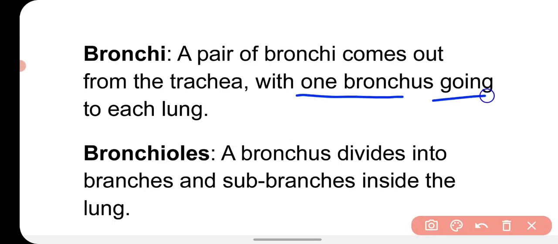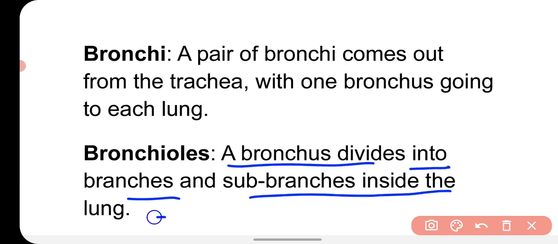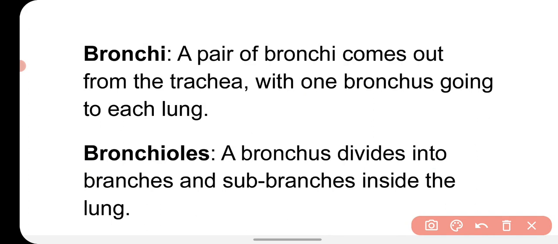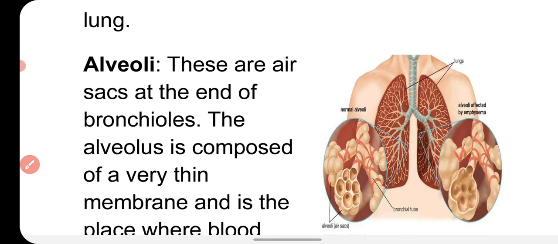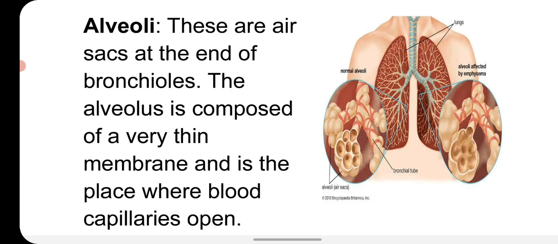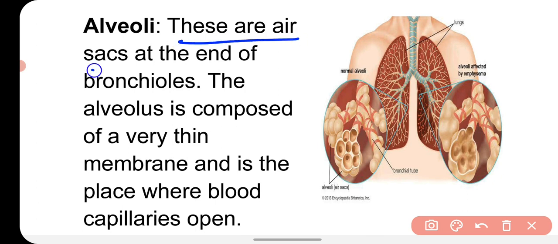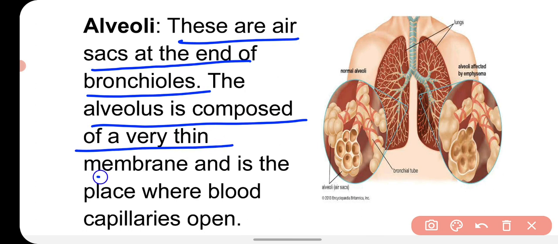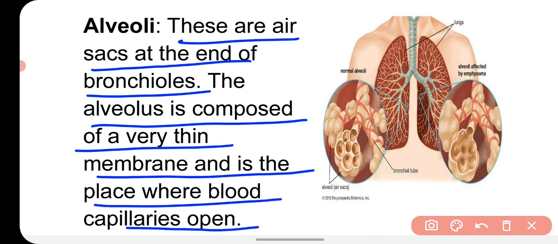and each bronchus goes to each lung, and after that the bronchus divides into branches and sub-branches inside the lung, called bronchioles. So the sub-branches of the bronchi in the lungs are called bronchioles, and bronchioles end up in balloon-like structures called alveoli. These are the air sacs at the end of the bronchioles, and the alveolus is composed of a very thin membrane and is the place where blood capillaries open.